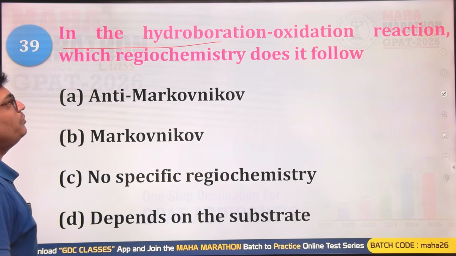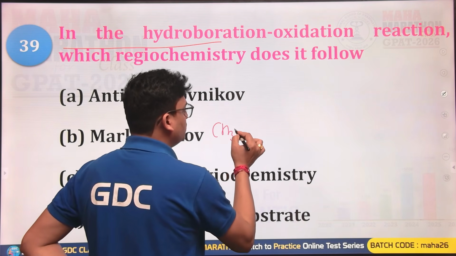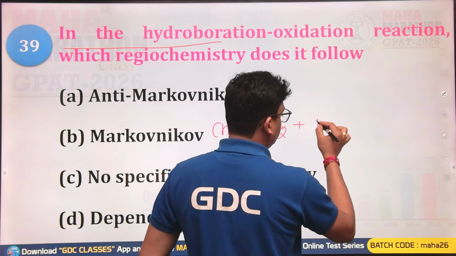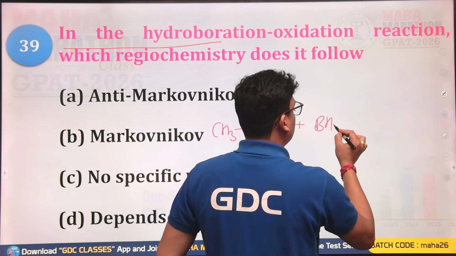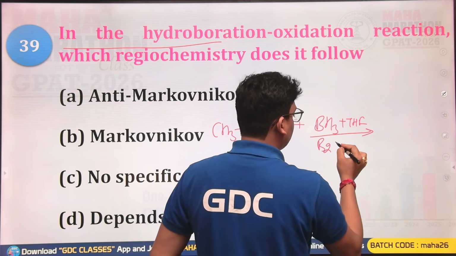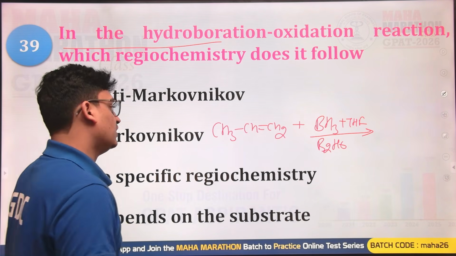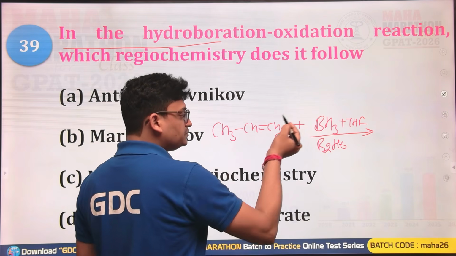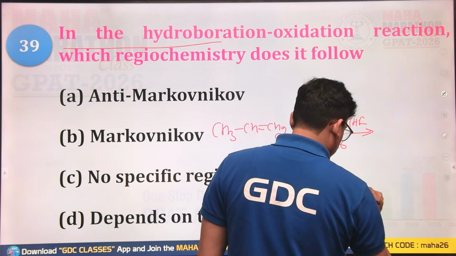In the hydroboration oxidation reaction, which regiochemistry does it follow? Whenever you do hydroboration oxidation, you will be using reagents like BH3 in the presence of tetrahydrofuran THF, or you will be using B2H6, that is the diborane, either diborane or the BH3 borane with the tetrahydrofuran. So this is the hydroboration portion. In the first portion, each of the hydrogens from the boron will be substituted with the carbons.